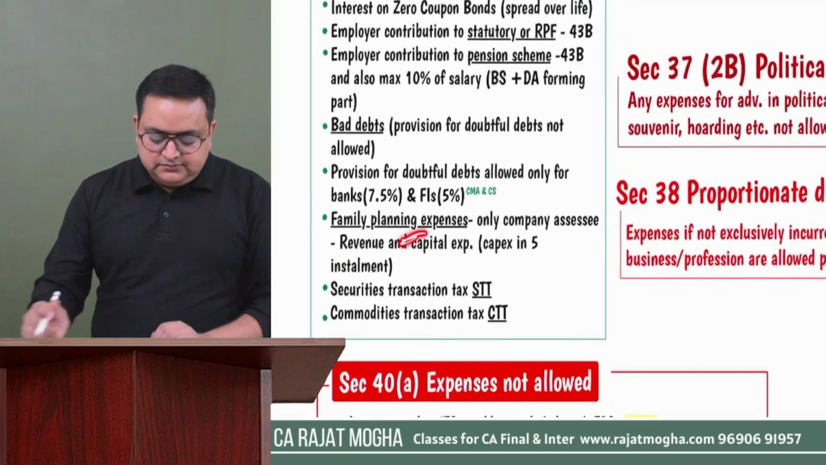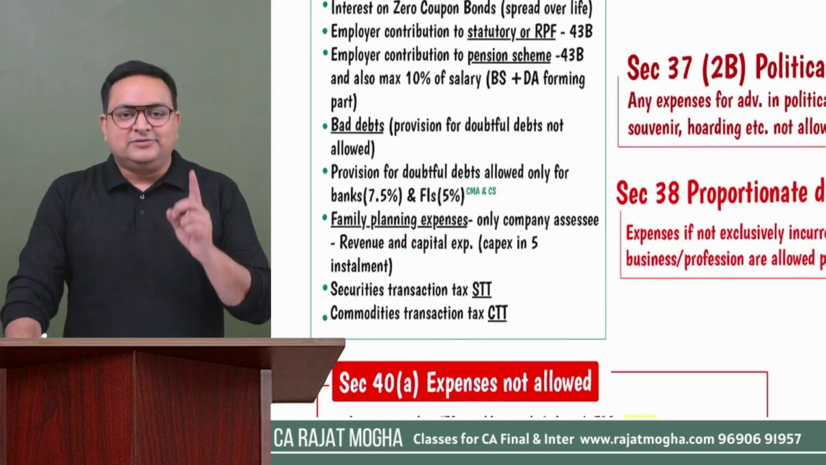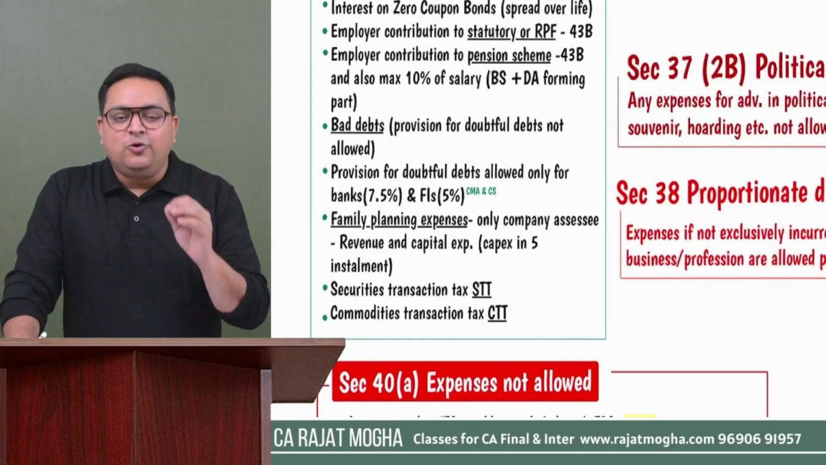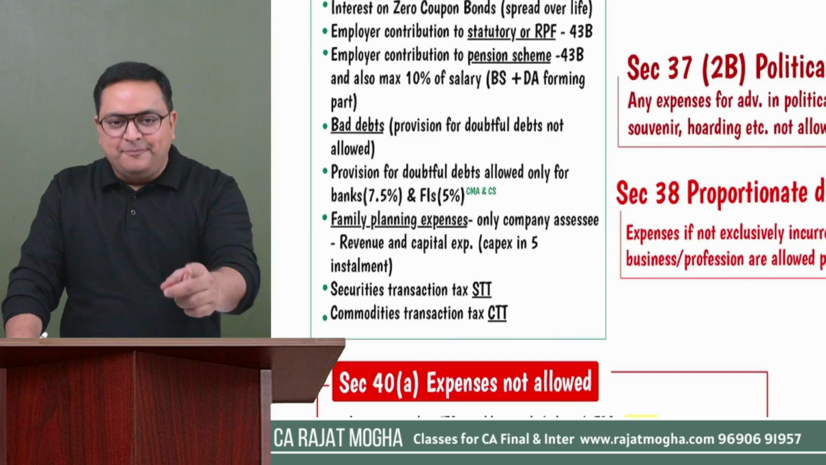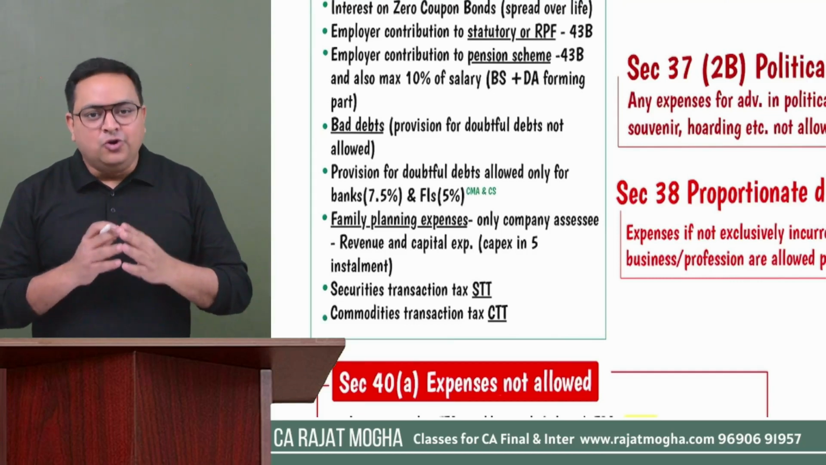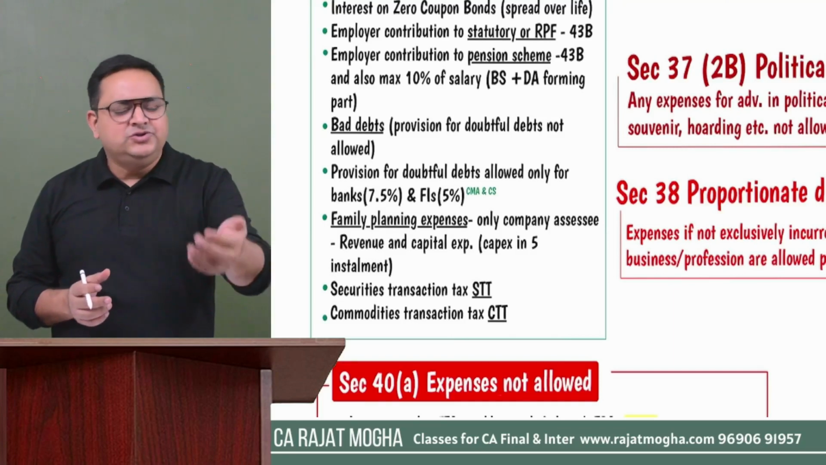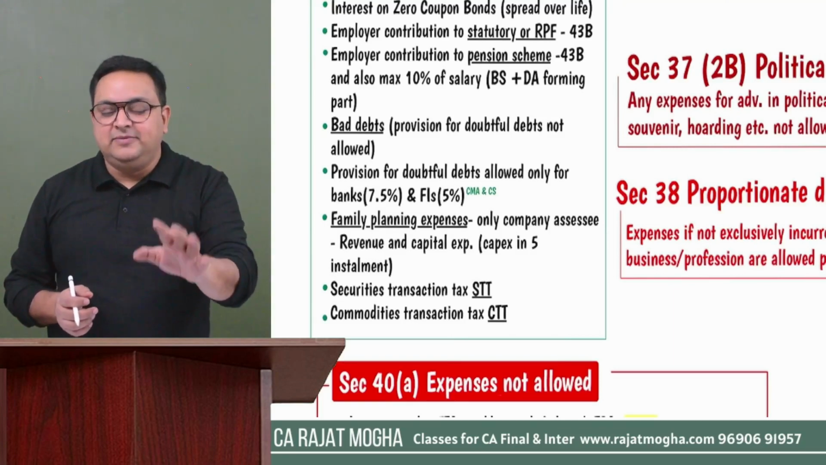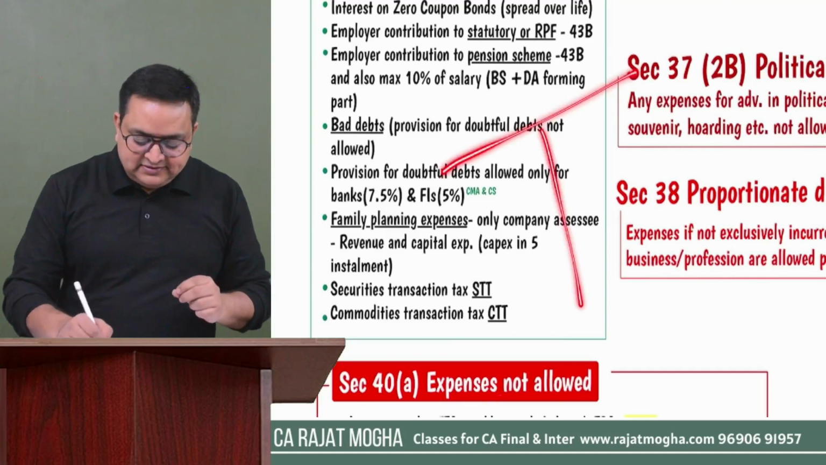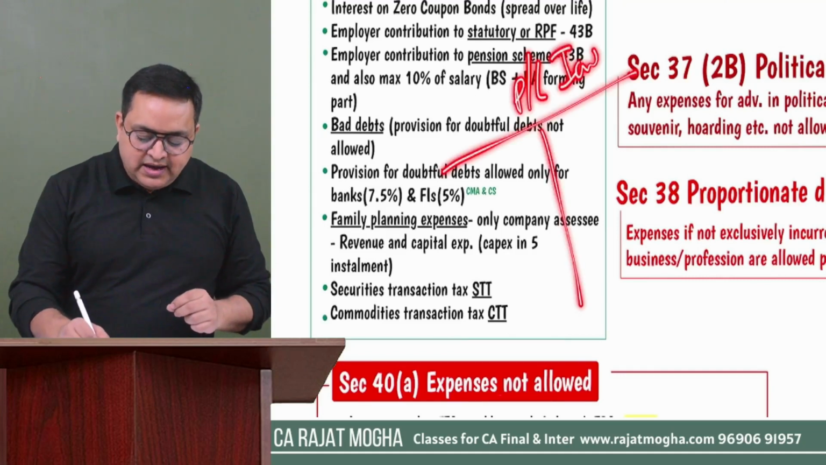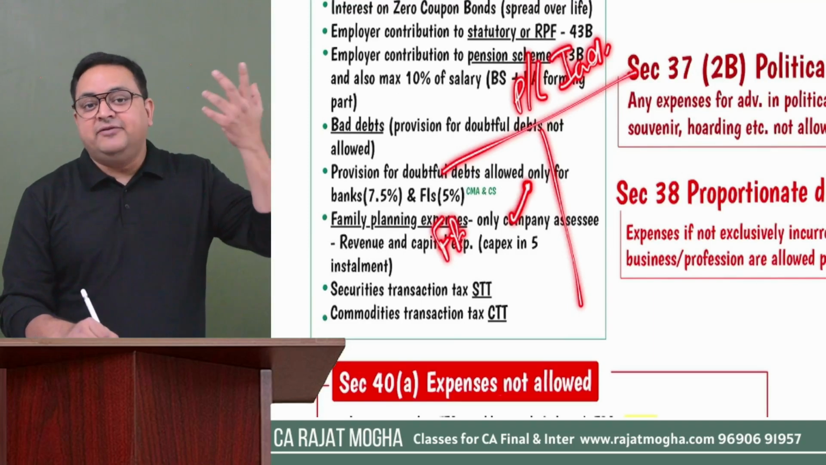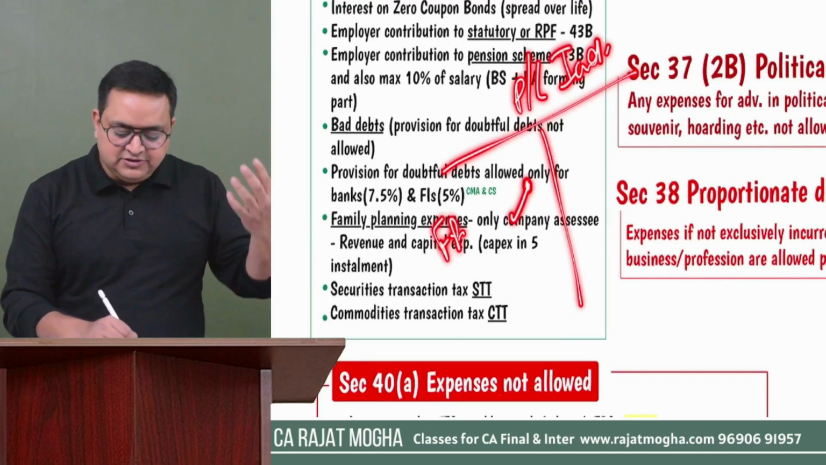Okay. Family planning expenses. First of all, understand these family planning expenses are only and only allowed to a company assessee. If the assessee is a company, then you can allow these expenses. But if the assessee is a non-corporate assessee, like an individual or HUF, no, please do not allow any family planning expenses. So here, the examiner might confuse you. Let's say this is a P&L account of an individual and they will say family planning expenses. So students will say, oh yes, we have done family planning expenses in section 36, it should be allowed.